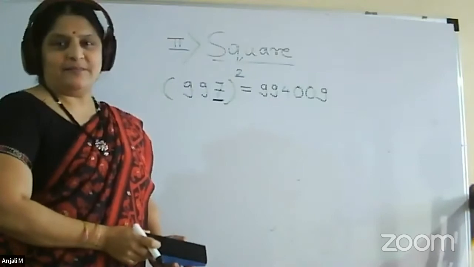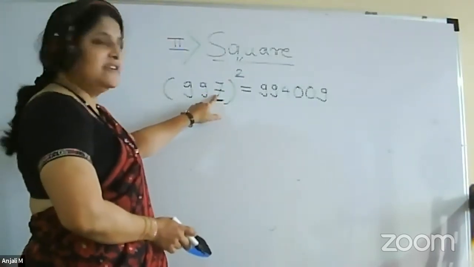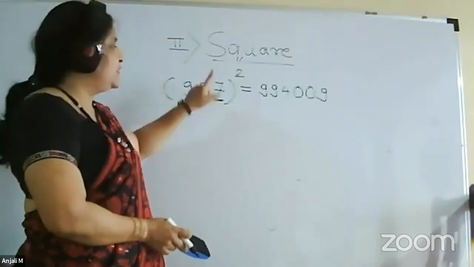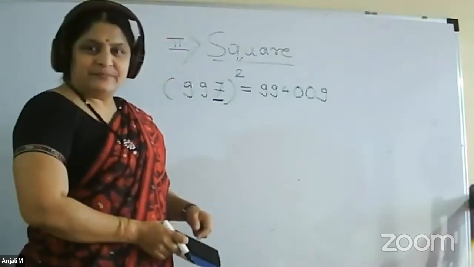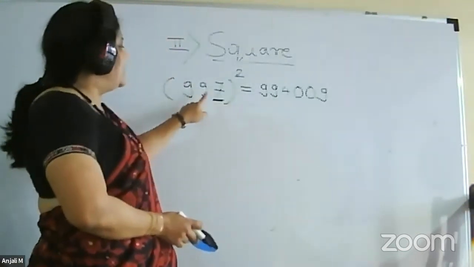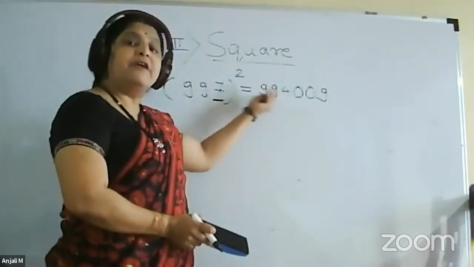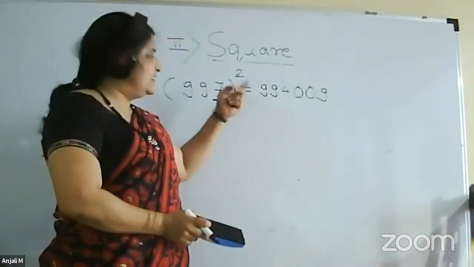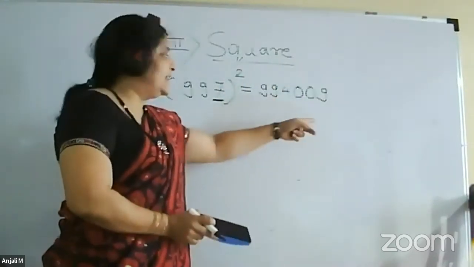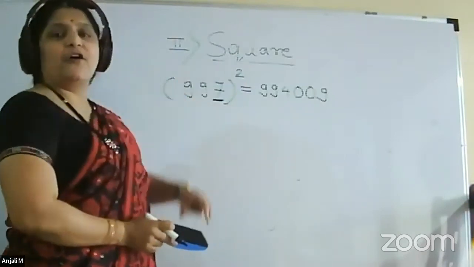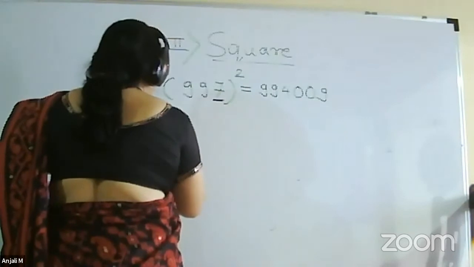This is the formula. I will repeat the formula. First, we write down the square of 7. 7 square is 49. So we will write down 49 here by keeping some space in between. Then count the number of 9s. Same number of 9s we have to attach before 4. And same number of zeros we have to attach after 4 before 9. And this will be your square of 997. Shall we proceed? Yes.